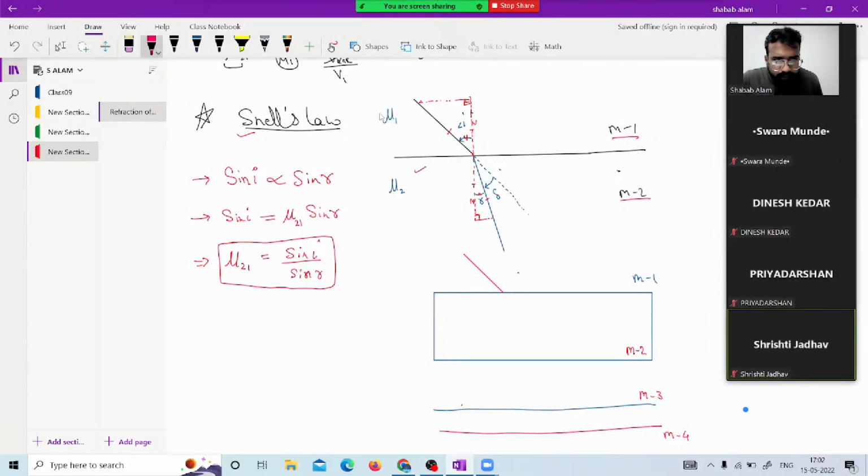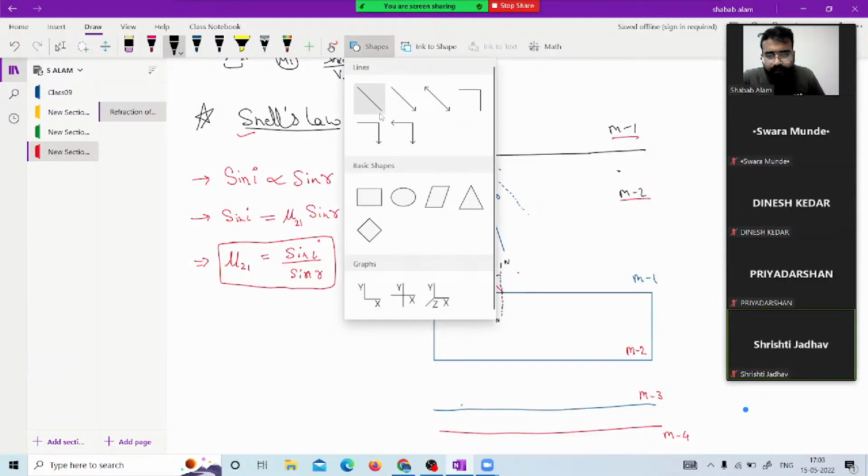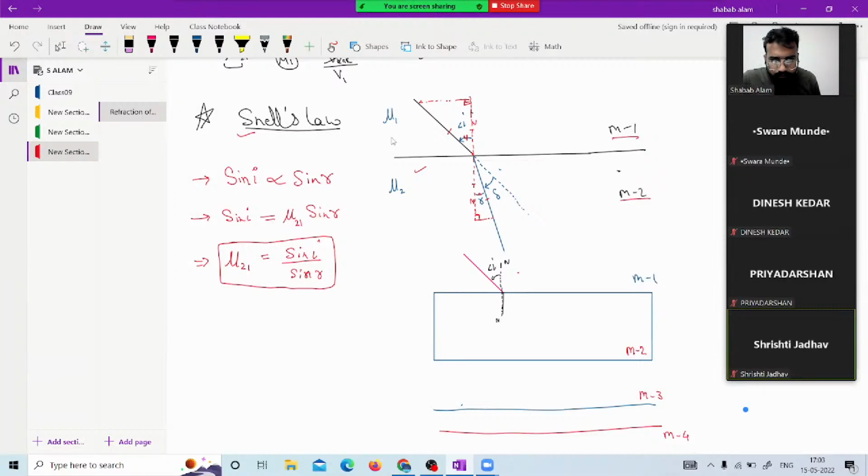This is the incident ray. Can you all see this? Angle of incidence. And this is the refracted ray we have. Then here the medium changes. Again the medium changes.